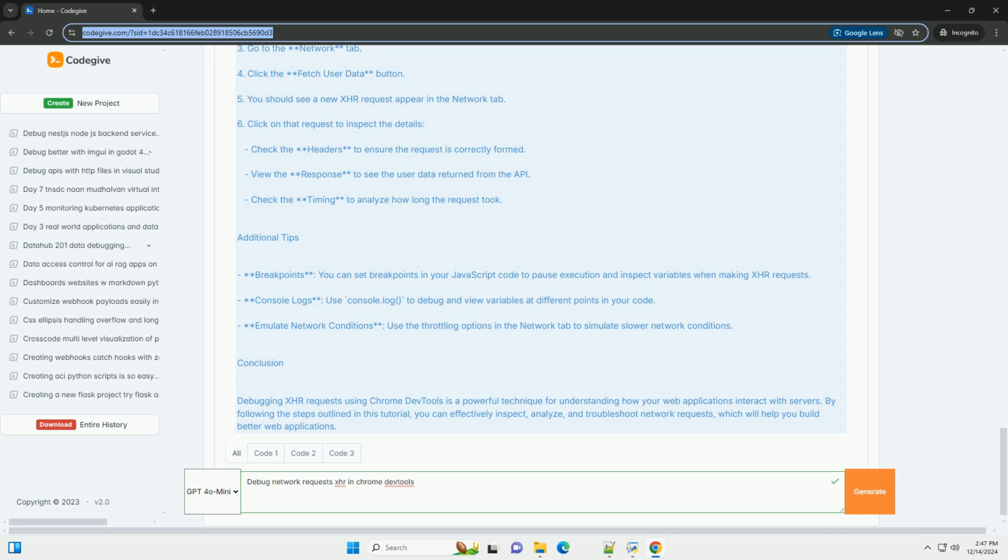Example, debugging an XHR request. Let's assume you have a simple web page that fetches user data via an XHR request when a button is clicked.